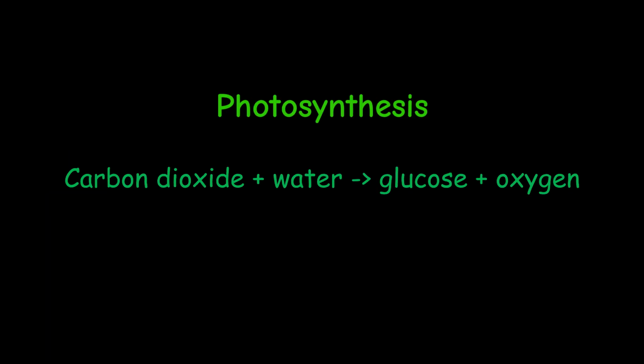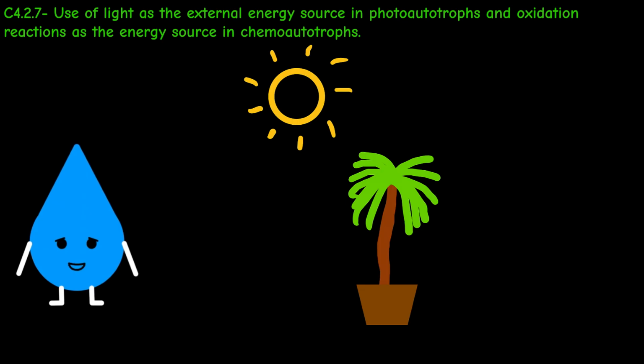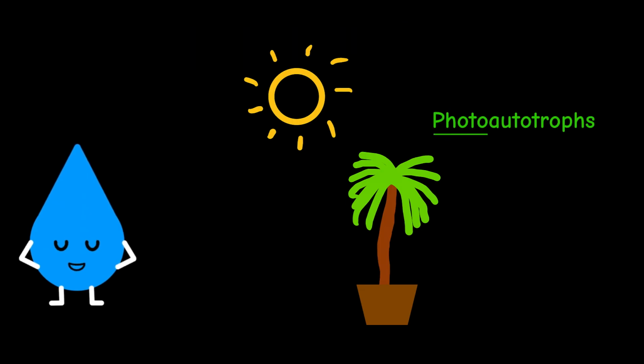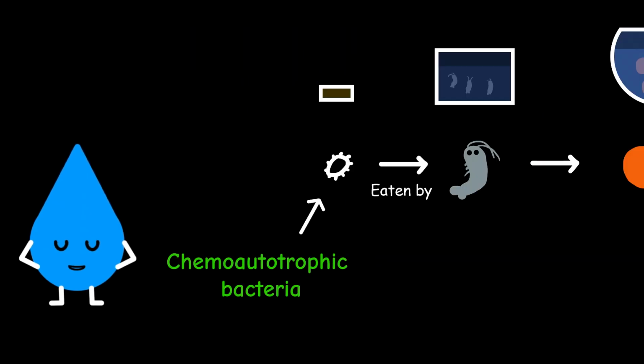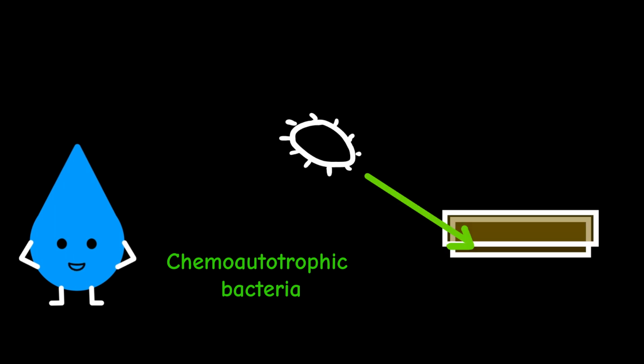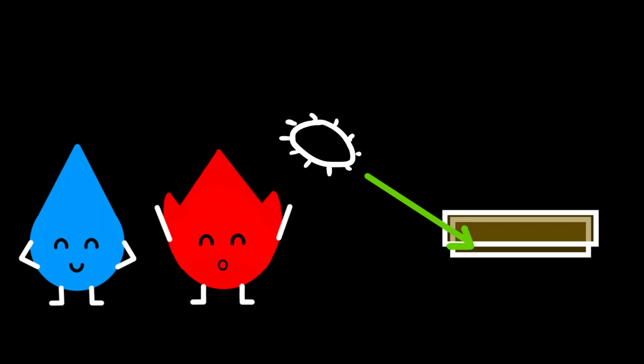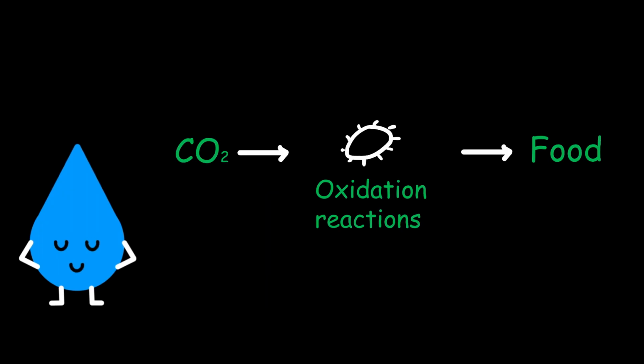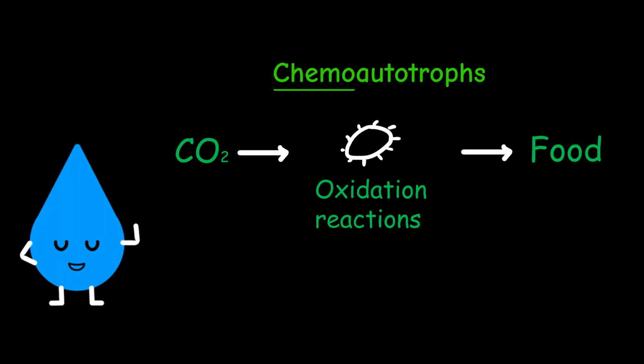Does photosynthesis sound familiar? Oh, photosynthesis. Because they use energy from the sun, they are called photoautotrophs. However, we've got the chemoautotrophic bacteria, which doesn't need sunlight to produce its own food. Instead, they use chemical energy from oxidation reactions. That's why they are called chemoautotrophs.